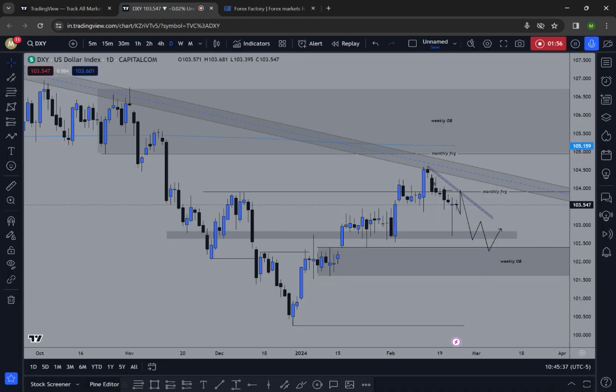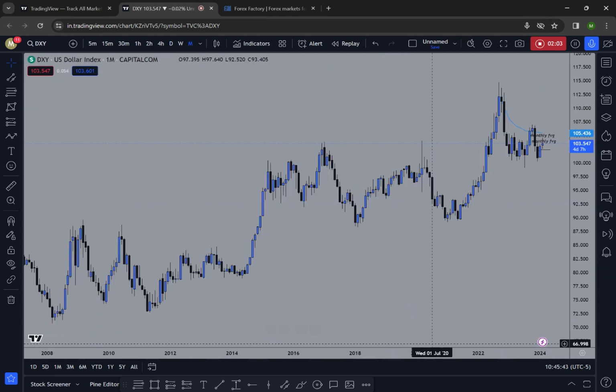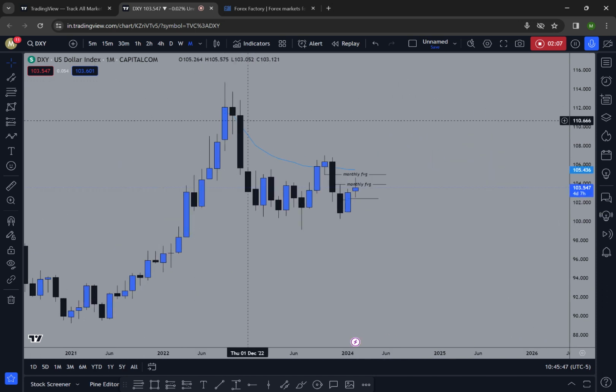So directly jumping into the dollar index on monthly time frame. Here we have two factors. On the monthly time frame, the price is respecting this anchored VWAP, which is a major resistance zone. Then also we have formed a monthly fair value gap.